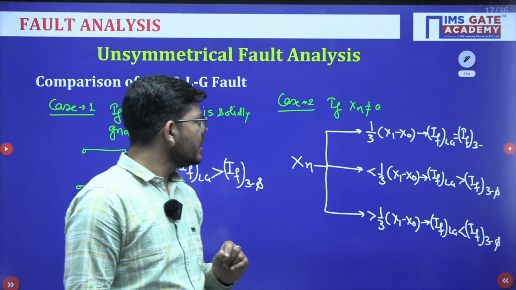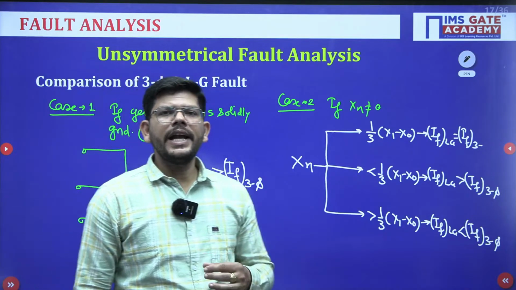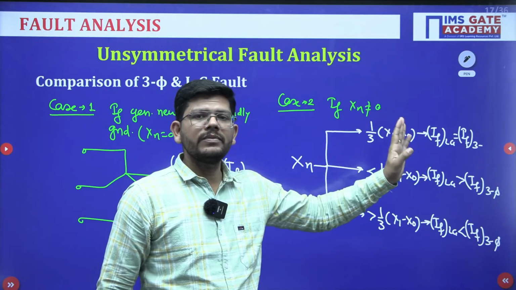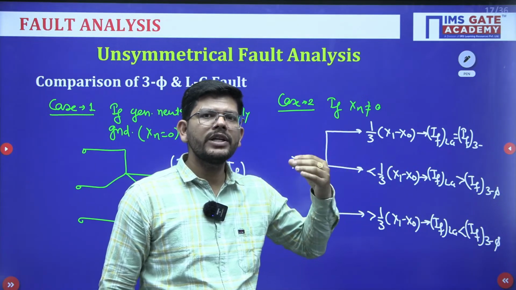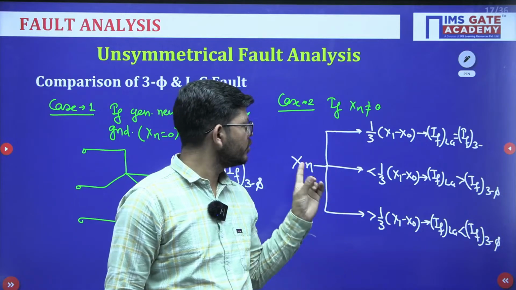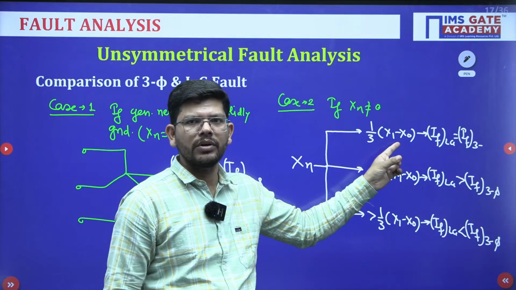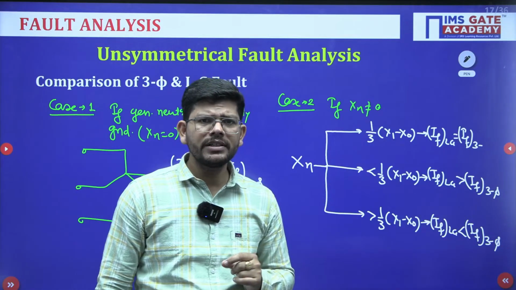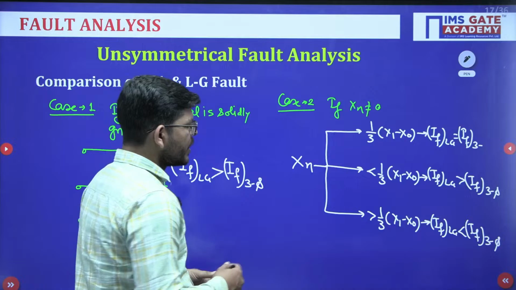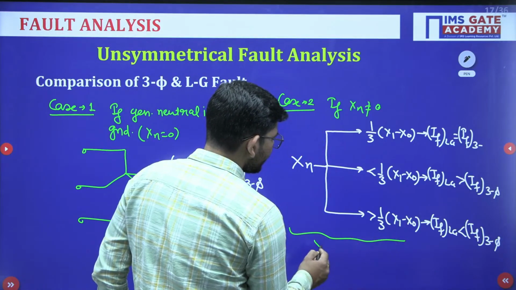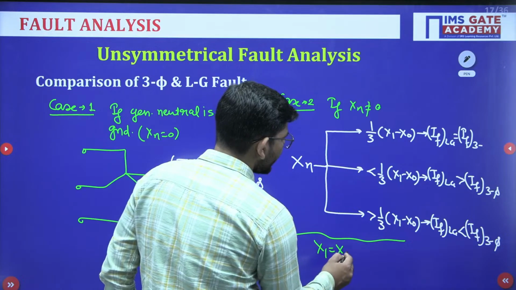Okay. Now sometimes in GATE the question is asked, if line to ground fault and three phase fault currents are equal to each other, what is the value of reactance that we will insert? So you will simply calculate it, Xn equals 1/3 (X1 minus X0), isn't it? Sometimes it is right, sometimes it is wrong, because all this analysis is perfect only if X1 has a value of X2.